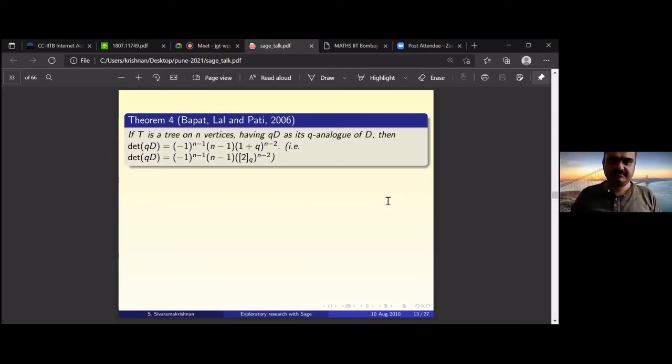So can these distances be interpreted as weighted distances? Yeah, Bapat, Lal and Pati have a weight for every edge. You can put fixed weights, W1, W2, etc. There are weights on every edge. So if you look at the path, then it will be the sum of the weights, W1 plus W2 plus W3.